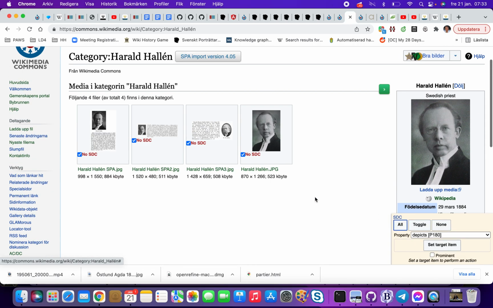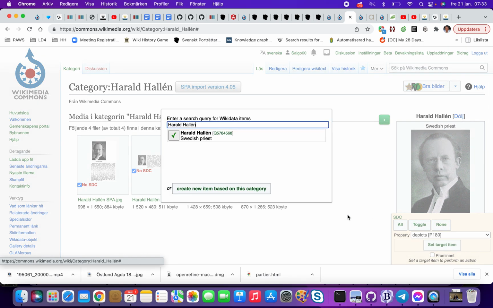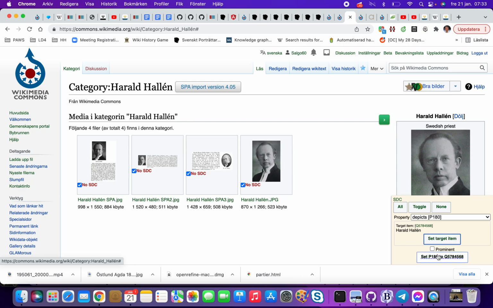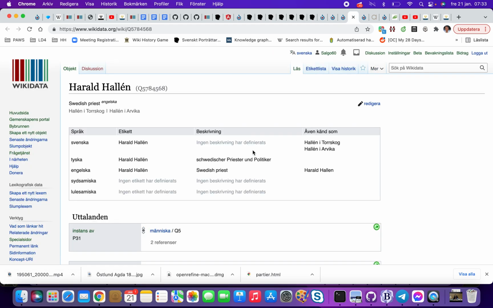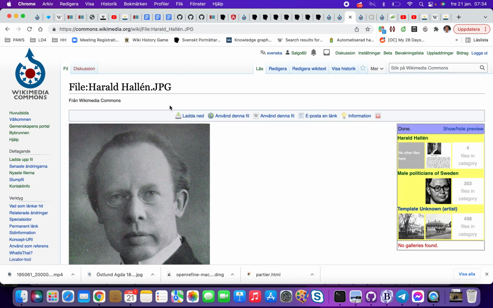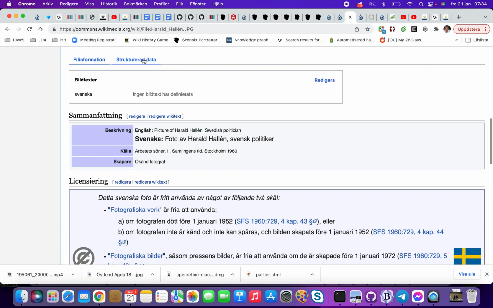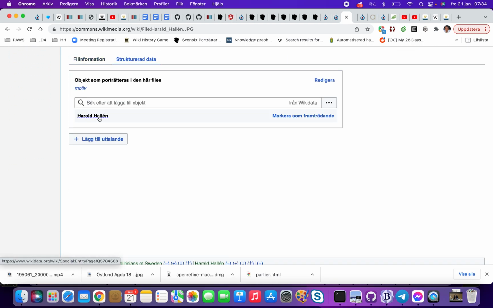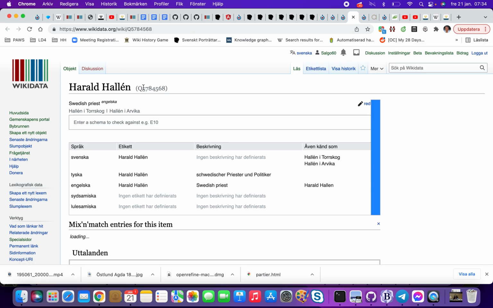So I say select all. This is a plugin that someone has built. And then we say use Harald Hallén and set the depict. So what we do now is that we, in a machine readable way, say that this picture here, oops, I made a mistake. This picture here called Harald Hallén JPG is depicting the Harald Hallén who's in Wikidata.